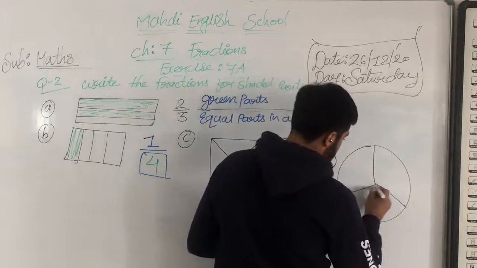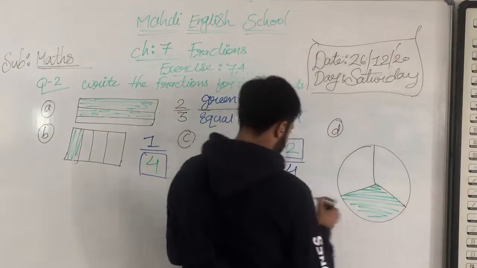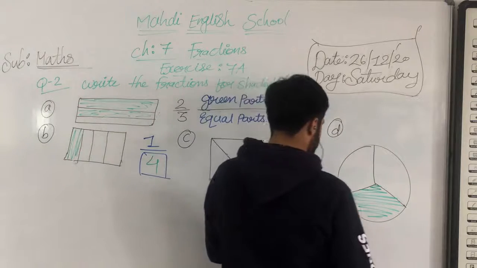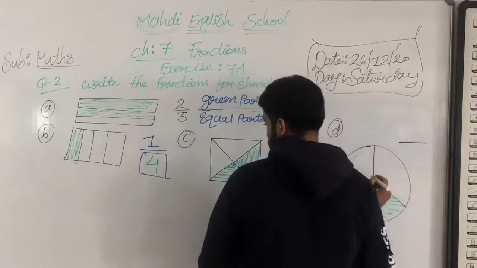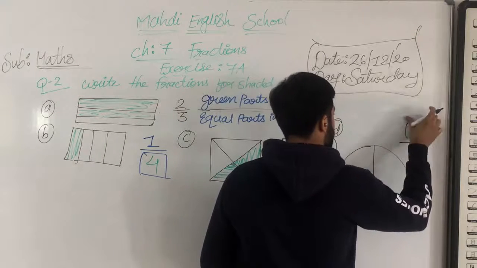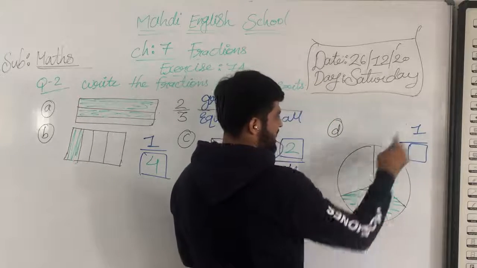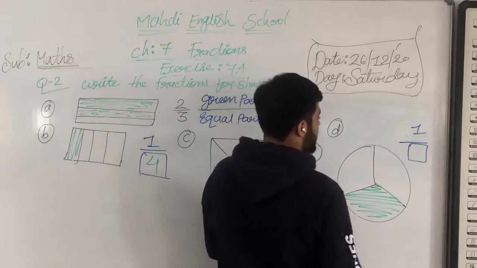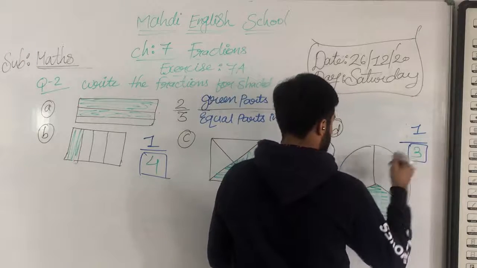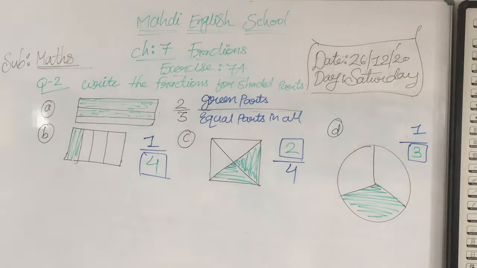Okay, total 3 parts, so the denominator is 3. Got my points, my dear students? The denominator is 3. And one part is shaded by which color? Green color. So one part is shaded by green color and the denominator is 3. Okay, that's why they are writing it like that. Understood, my dear students?